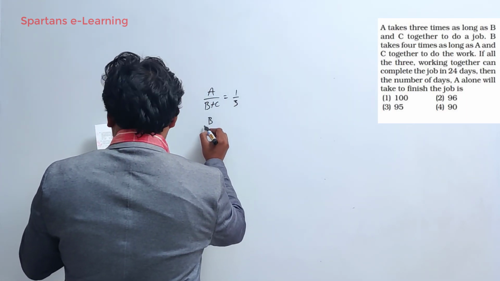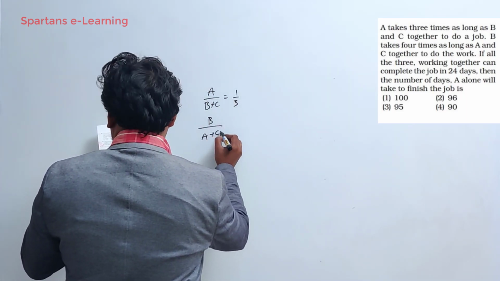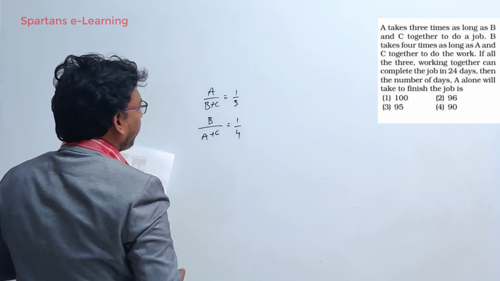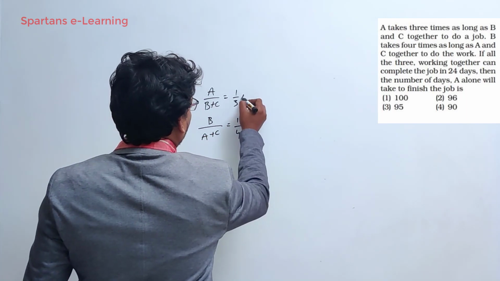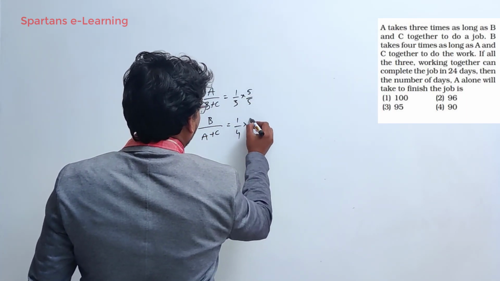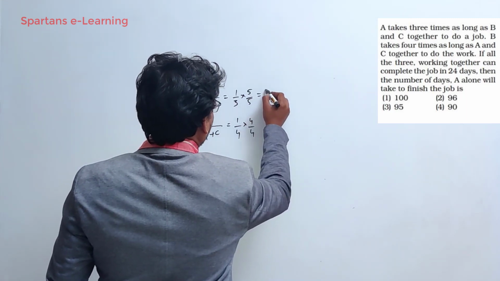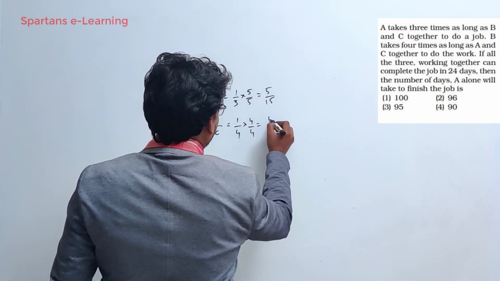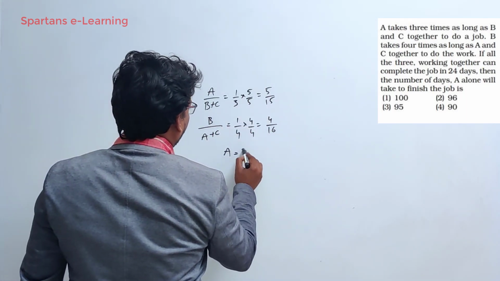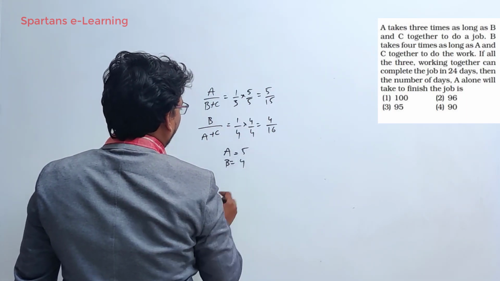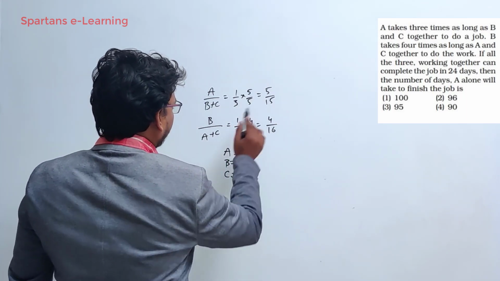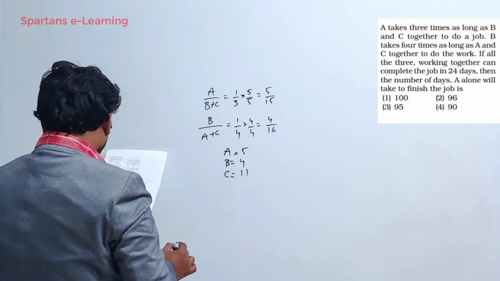Similarly, B takes 4 times as long as A plus C, right? 4 times means the efficiency will be this one. Now here it is 4, here it is 5, so here I will multiply with 5, and here I will multiply with 4. I will tell you the reason as well, just give me some time. Now the total is tallied, so A's efficiency will be 5, B's efficiency will be 4, and C's efficiency will be 11. That's it, we got the answer.